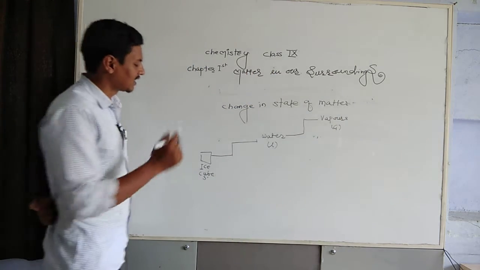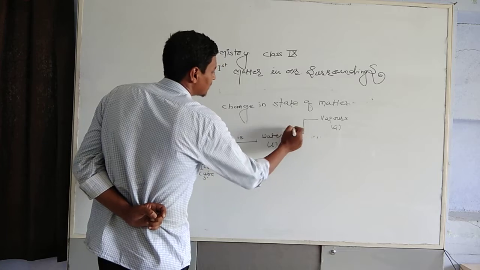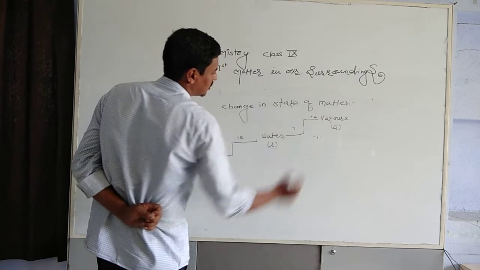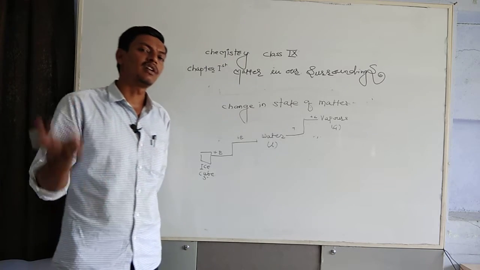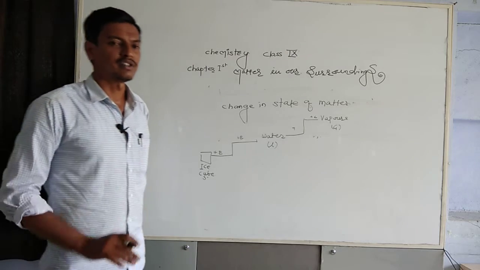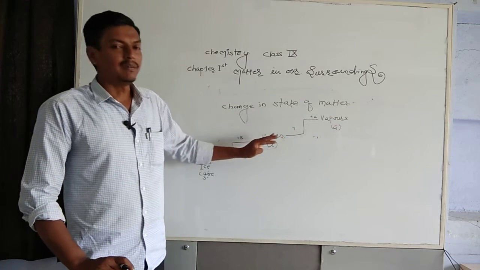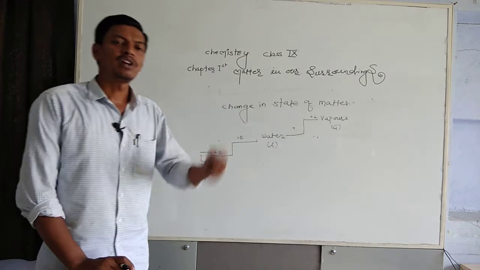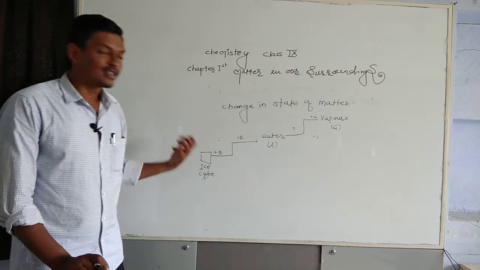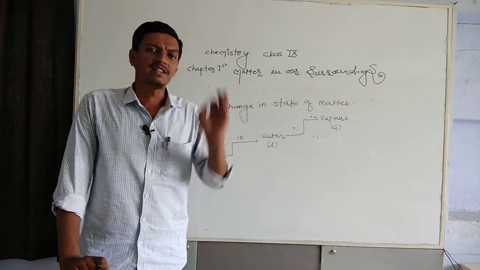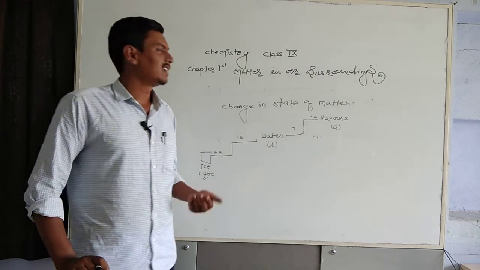Here, what are we doing? We are continuously adding energy to the substance. That means, to change the state of matter, we have to either supply energy to the substance or withdraw energy from it. You will ask me, sir, how is that possible? By withdrawing the energy. For example, when water vapors are cooled, they will be converted into liquid water, and when we keep water in the freezer of a refrigerator, it removes the energy from the particles of water and we can see solid ice. Hence, to change the state of matter, we have to either provide energy to the substance or withdraw energy from it.